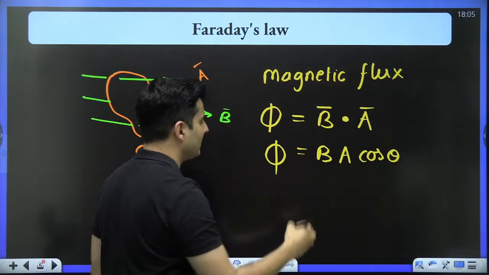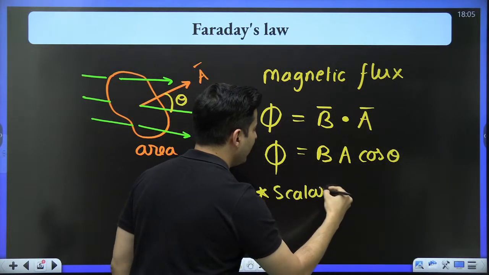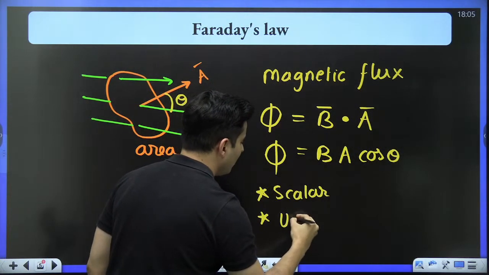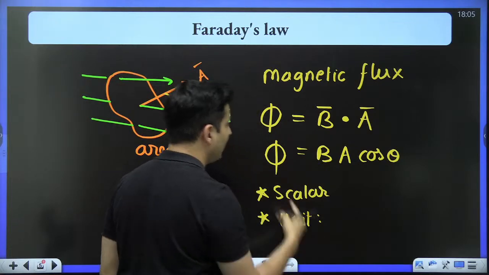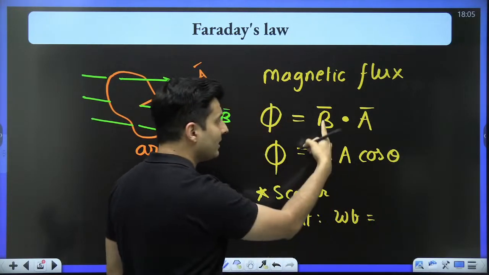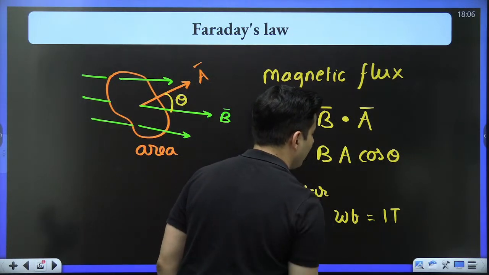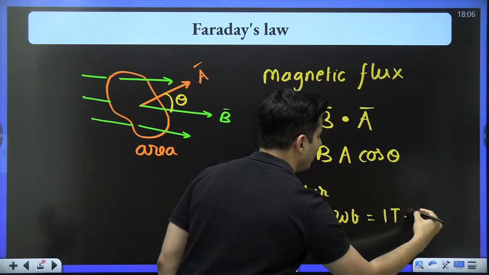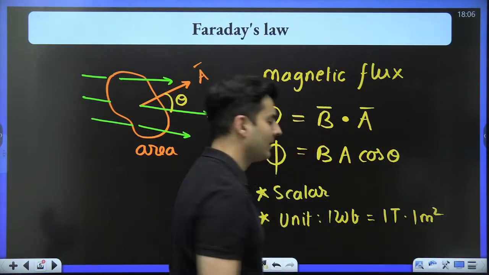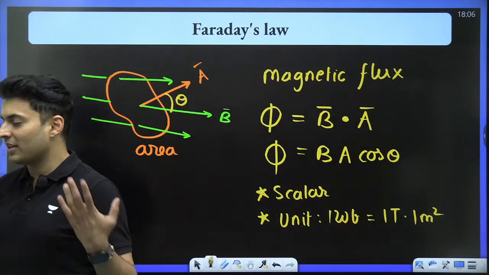Both are the same thing. It's a scalar quantity. Remember that it is a scalar quantity, and the unit of magnetic flux is Weber, and 1 Weber is 1 Tesla into 1 meter square. You remember this?